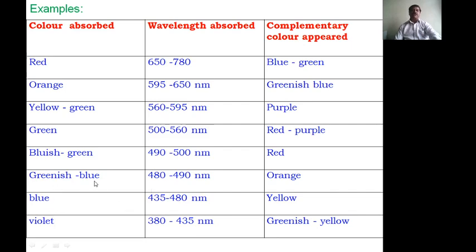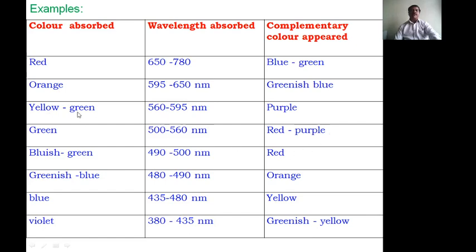If greenish blue is absorbed, meaning 480 to 490 nanometer, orange will be the color of that particular complex. Blue green is 490 to 500 nanometer. In this region this color will be absorbed by the particular matter when the light radiation falls on the complex, then it appears red. The complex gives a red color. If the complex absorbs light radiation in the green region, 500 to 560 nanometer, then it gives the complementary color, red purple.